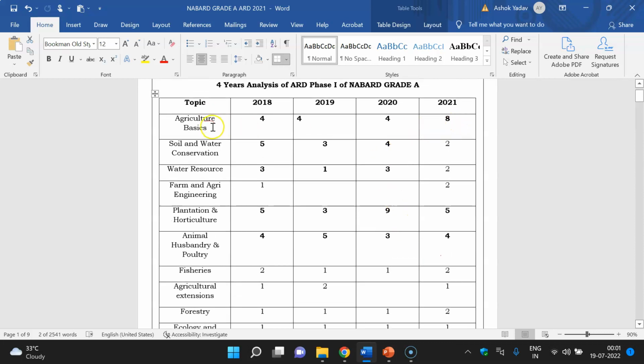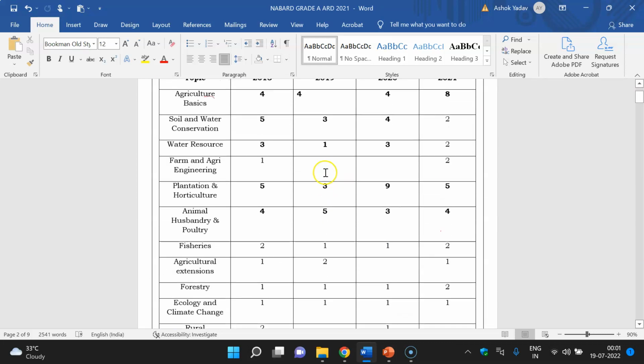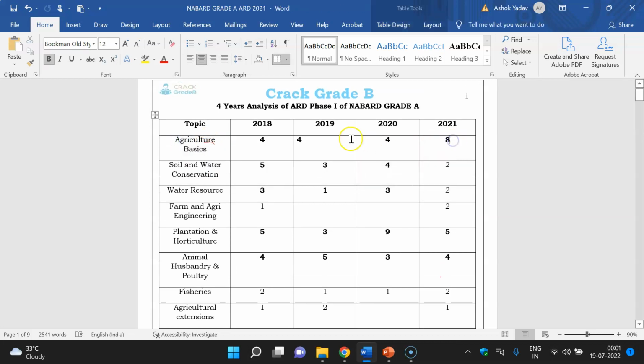If you select the topic agriculture basics, different topics are given under this, like agriculture definition and branches. Usually they ask one question about the definition of agriculture branches. Then agronomy, classification of field crops, types of cropping patterns, climate zones, problems of dryland agriculture, seed production, meteorology, weather parameters, crop weather advisory, precision farming, and organic farming. These are the topics under the first topic, agriculture basics. They ask 4 questions every year from this, and in 2021, 8 questions were from this topic. So it's a very important topic.